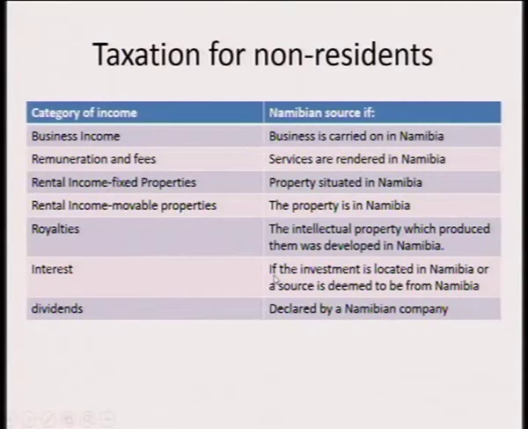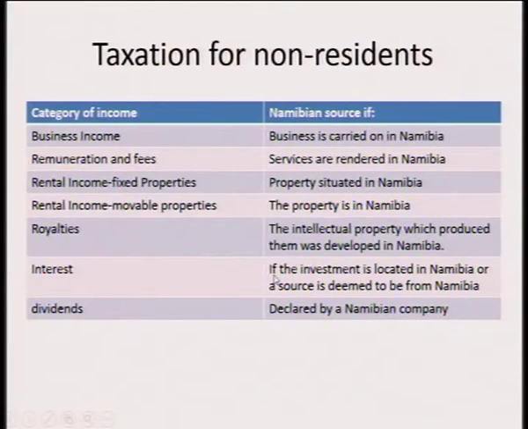Category, taxation for non-residents. With the business category of income, we have a Namibian source if the business is carried on in Namibia. The business income is only taxable if the business, or let me say trade, is being carried on in Namibia. And for remuneration and fees, it is only taxable if services are rendered in Namibia, then we tax that income from the services rendered.